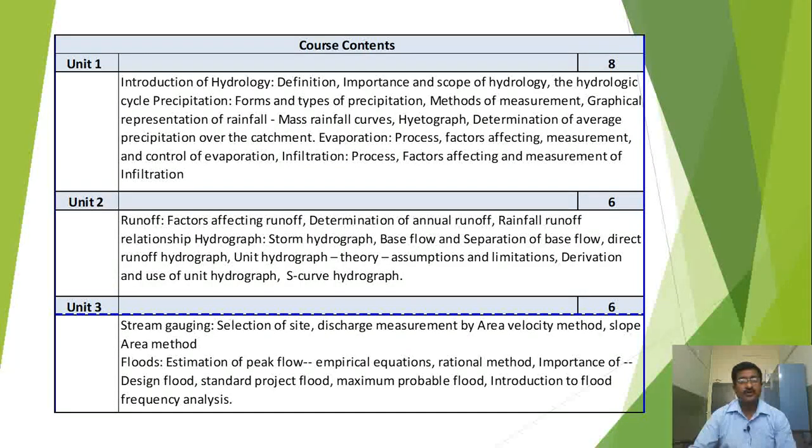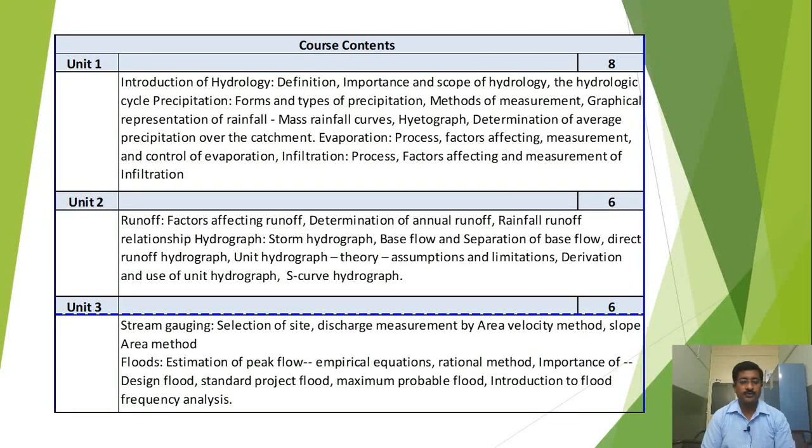Let us go to the course contents. Unit number 1, total lectures allocated are 8 lectures. What are the contents? Introduction of hydrology, definition, importance and scope of hydrology, the hydrological cycle, precipitation, forms and types of precipitation, methods of measurement, graphical representation of rainfall, mass rainfall curves, hydrograph, determination of average precipitation over the catchment, evaporation process, factors affecting measurement and control of evaporation, infiltration process, factors affecting and measurement of infiltration.